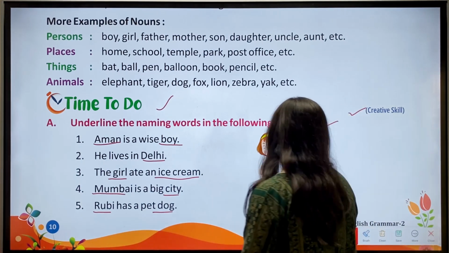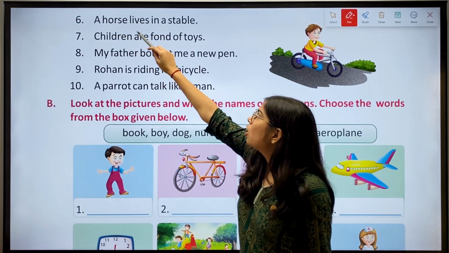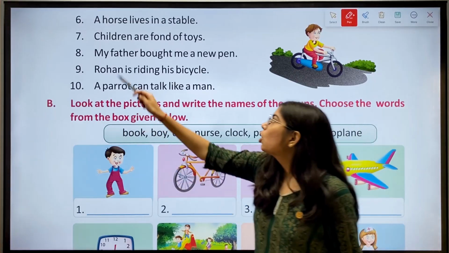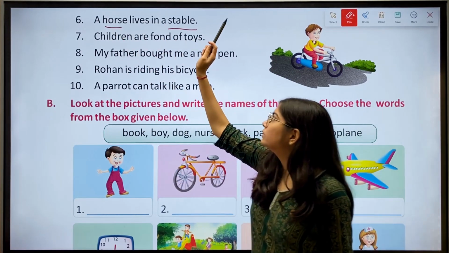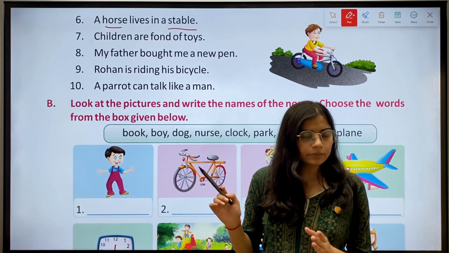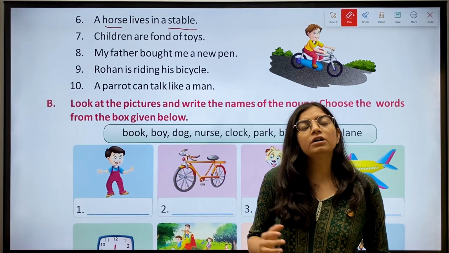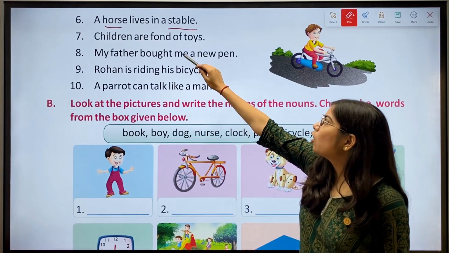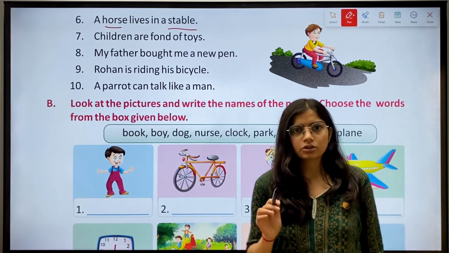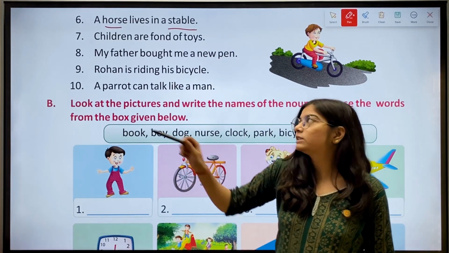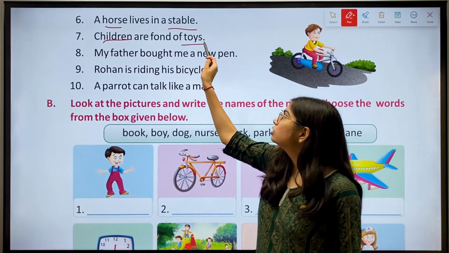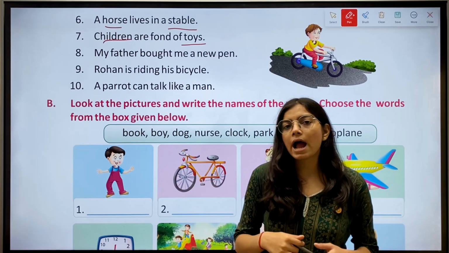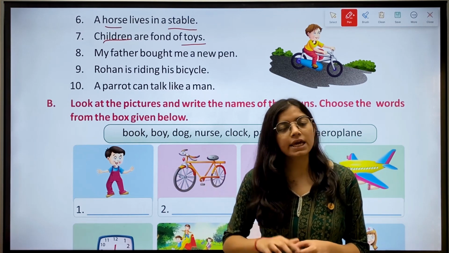Okay. Then we have sixth, a horse lives in a stable. So we have horse and stable. Horse is the name of an animal and stable is the name of a place. Okay. Then 7, children are fond of toys. So we have the naming words children and toys. Children are the name of people and toys are the name of things.